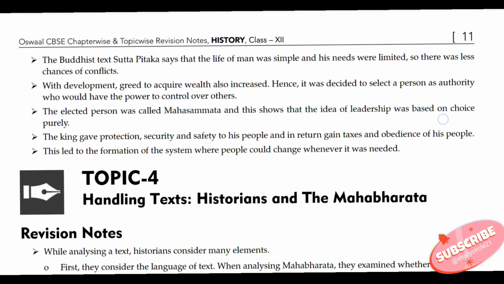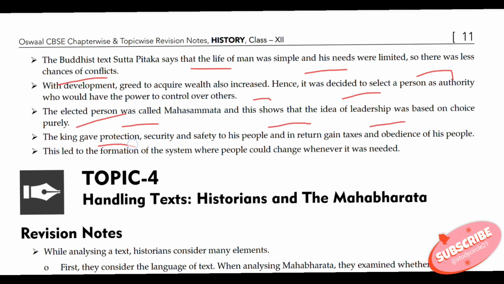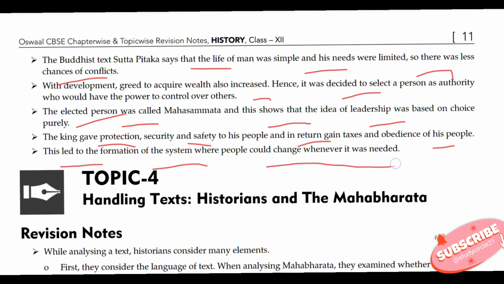The Buddhist text Sutta Pitaka says that the life of man was simple and his needs were limited, so there were fewer chances of conflicts. With development, greed to acquire wealth also increased. Hence, it was decided to select a person as an authority who would have the power to control others. The elected person was called Mahasammata, and this shows that the idea of leadership was based purely on choice. The king gave protection, security, and safety to his people, and in return gained taxes and obedience of his people. This led to the formation of a system where people could change whenever it was needed.